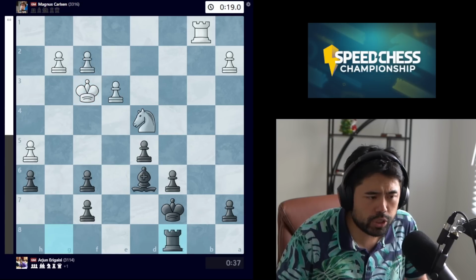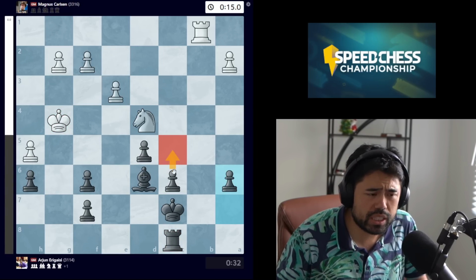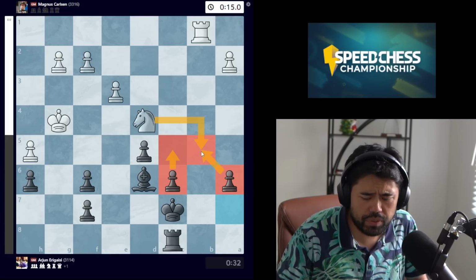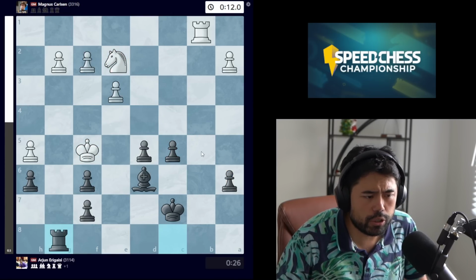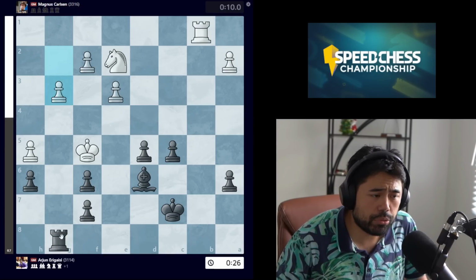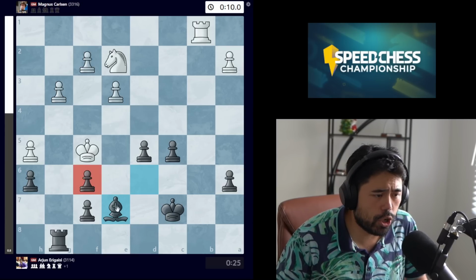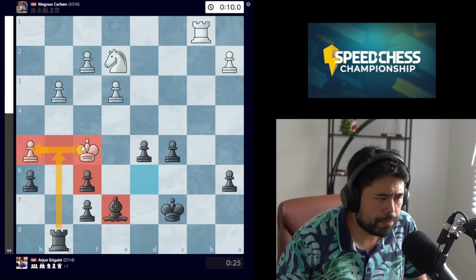So Arjun goes rook to c8, we get king g4, now we have a6 being played so that black can push the c pawn without allowing knight to b5. We get king to f5, c5, and now we have knight e2, and Arjun plays the move rook g8 back to the square. Magnus goes g3, we get the move bishop to e7, guarding the pawn and threatening to go rook g5, winning the pawn on h5.